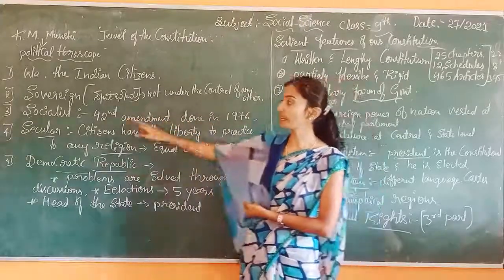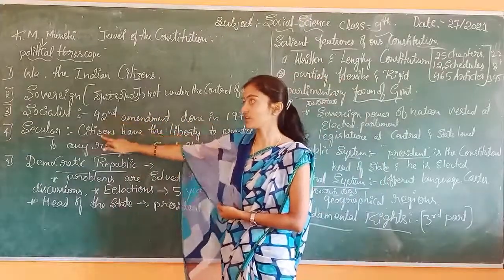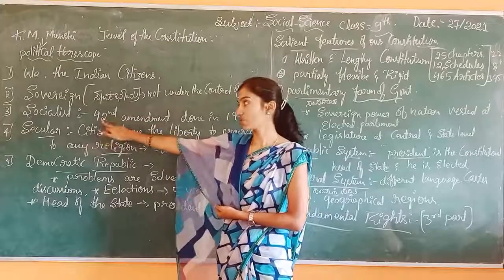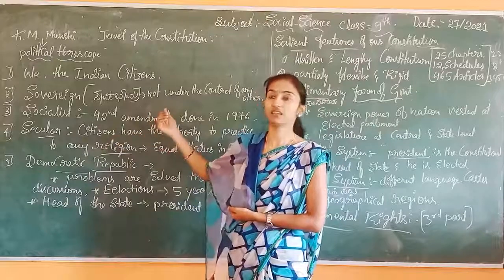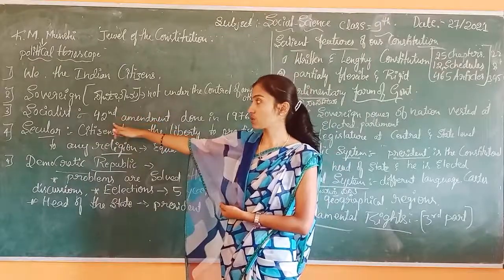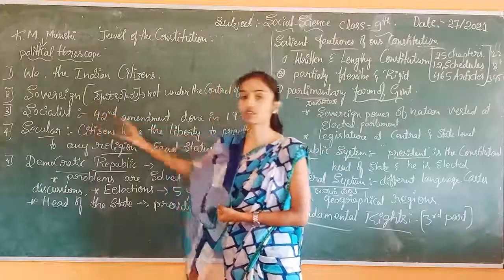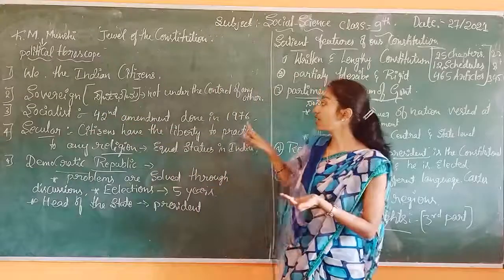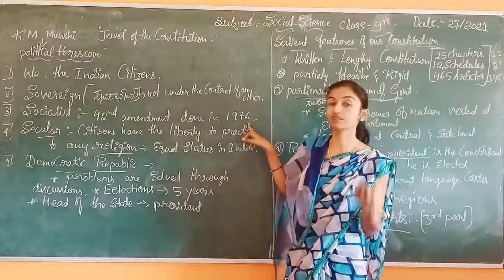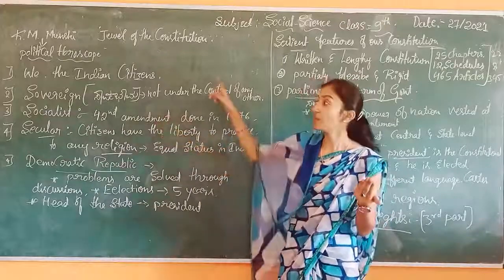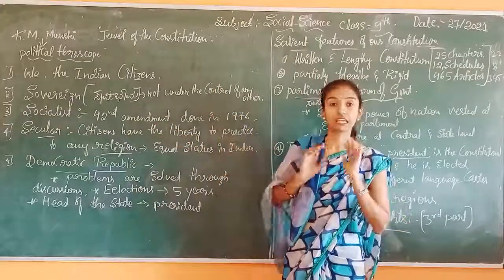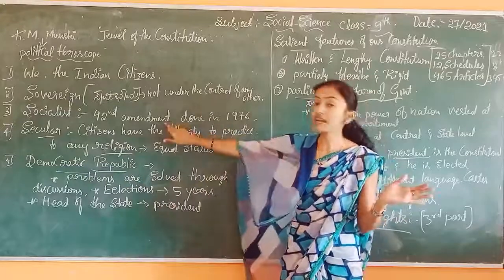The third point is socialist. The fourth is secular. Socialist means samajikavagi. Secular means ಜಾತ್ಯತೀತ. These two words were not there before 1976. It means 1976 ಮುಂಚೆ ಈ ಎರಡು ವರ್ಡ್ಸ್ ಗಳು ನಮ್ಮ preamble of constitution ಅಲ್ಲಿ ಇರಲಿಲ್ಲ. So we amended.